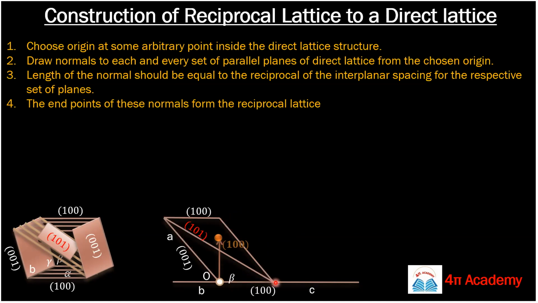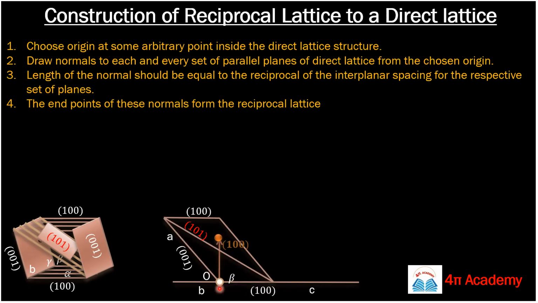Ma'am, what does set of parallel planes mean? Set of parallel planes means this is your 1,0,0 plane, and this is another 1,0,0 plane. So these are the set. Set means there are two or more. So these two planes are parallel, so we are calling it a set. This is a set of parallel planes 1,0,0.